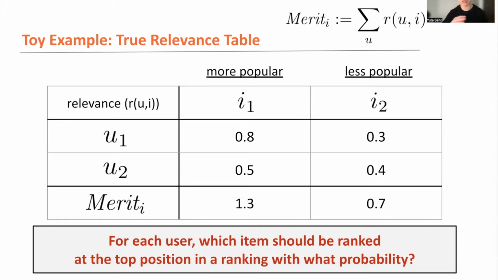Because in this example, in this market, the first item seems to be, well, definitely much more popular, much more relevant. But it's also true that the second item also has some relevance, right? So given the situation, how do you balance the trade-off between the item fairness and also the user satisfaction, right? So let's think about what's going to be the desirable ranking in this example.